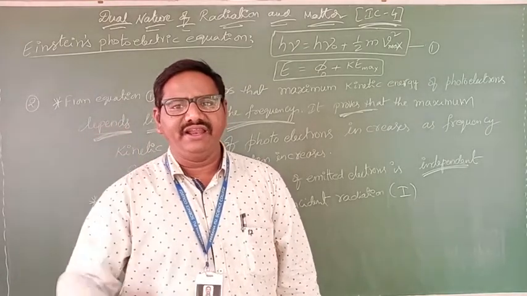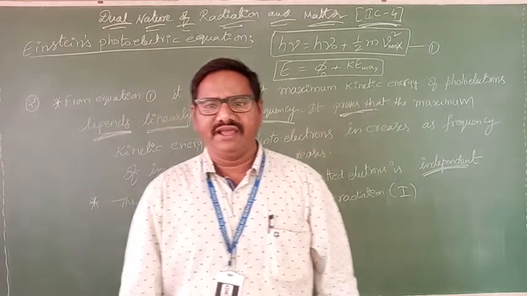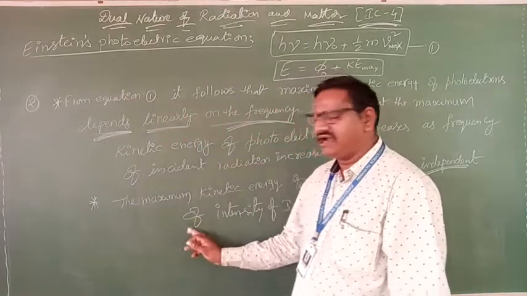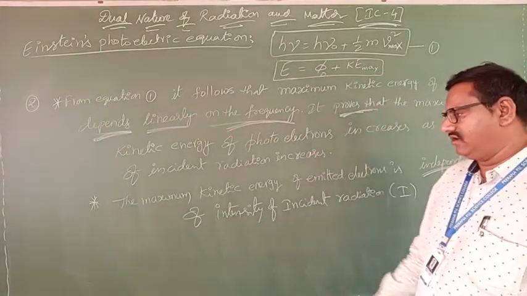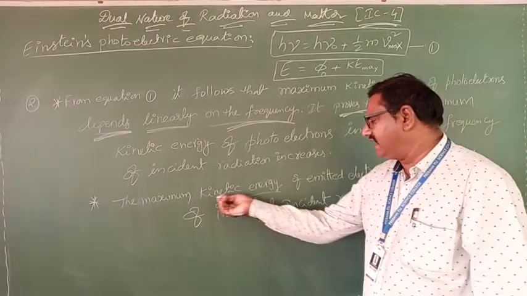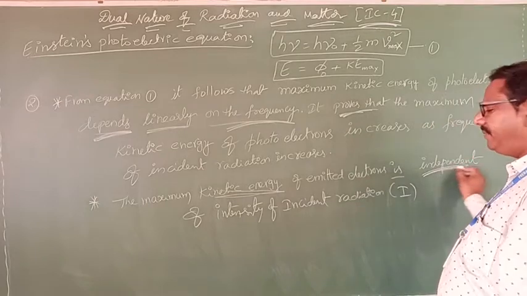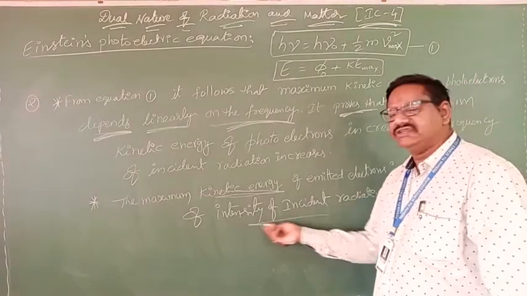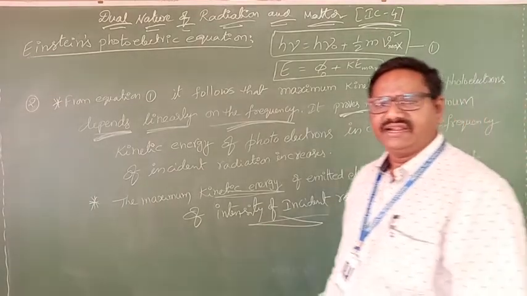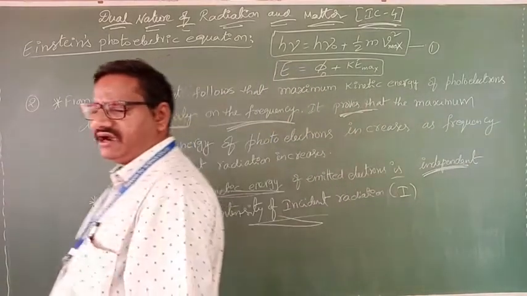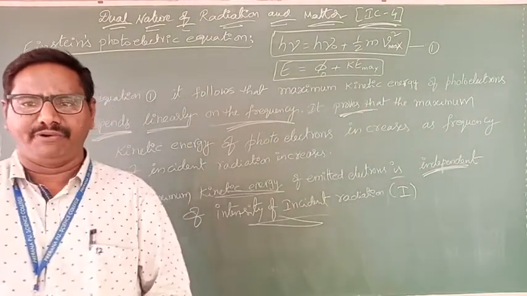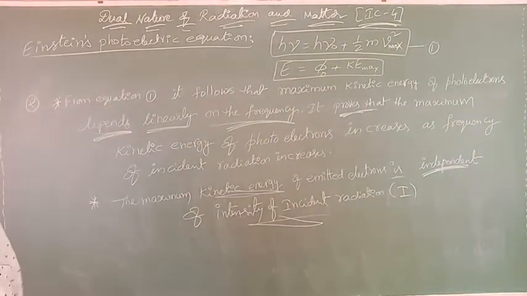If intensity increases, the number of photoelectrons will increase. That's why kinetic energy does not depend on it. So the maximum kinetic energy of emitted photoelectrons is independent of the intensity of incident radiation. That is the second observation.